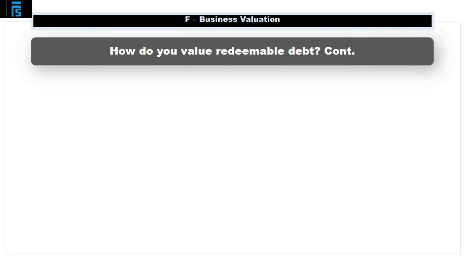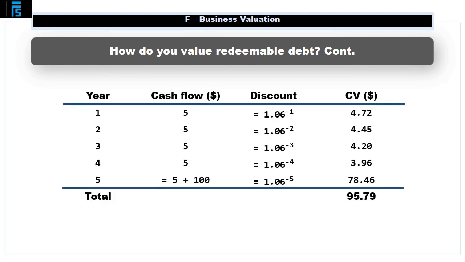So let's put this information together and calculate the present value of the future returns. In this table, you can see the annual cash flows. The investors receive $5 a year, which we get from the coupon rate. In year 5, they also receive back their initial investment of $100.